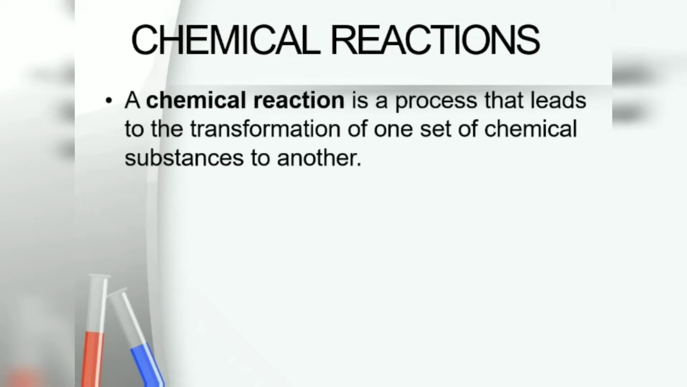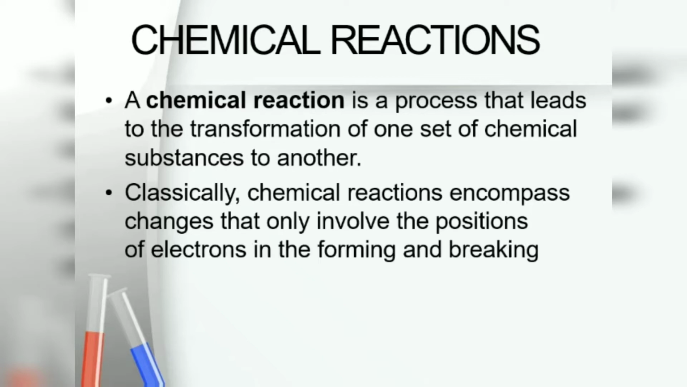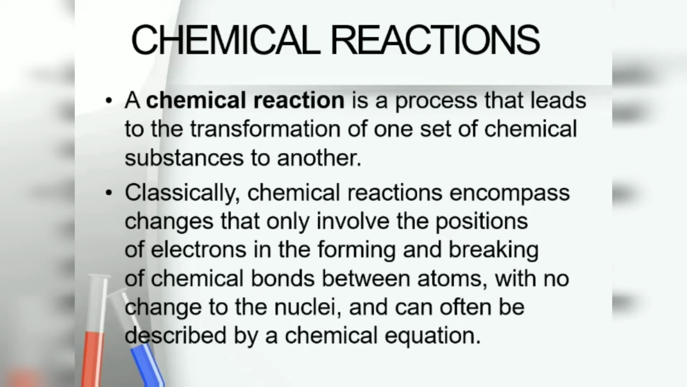What is a chemical reaction? A chemical reaction is a process that leads to the transformation of one set of chemical substances to another. Classically, a chemical reaction encompasses changes that only involve the position of electrons in the forming and breaking of chemical bonds between the atoms, with no change to the nuclei, and can often be described by a chemical equation. What is the meaning of it? Here there is a change in the position of electrons of an atom, as well as the forming and breaking of chemical bonds. So this is called a chemical reaction.